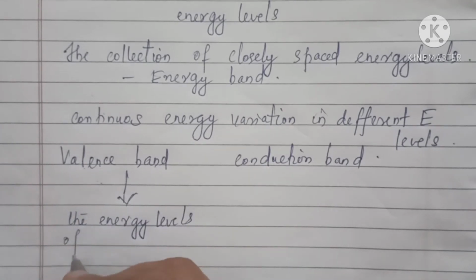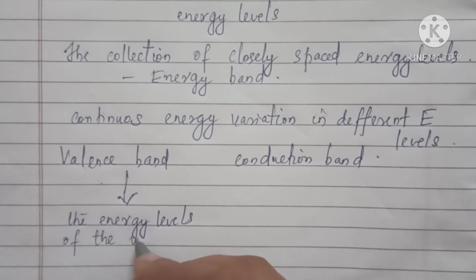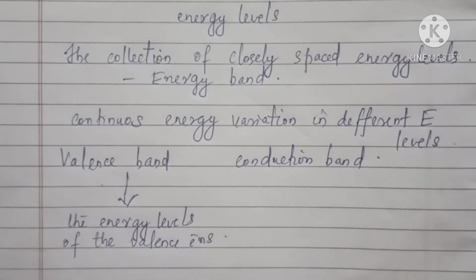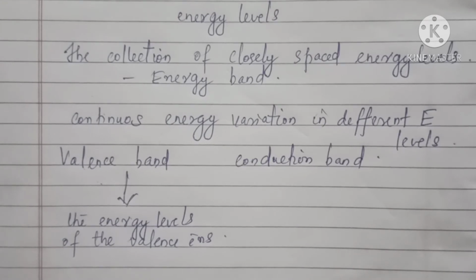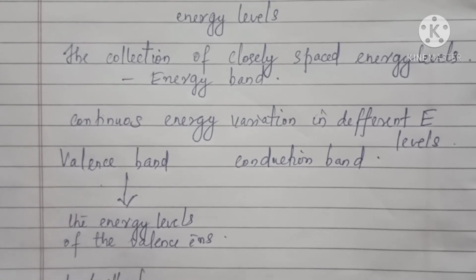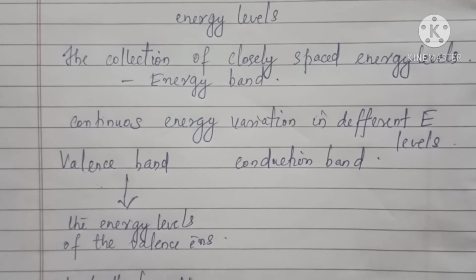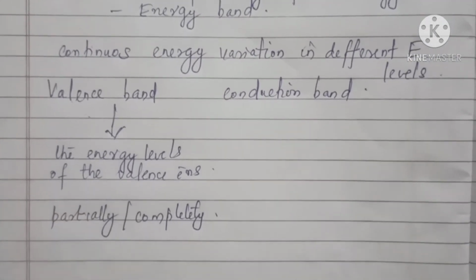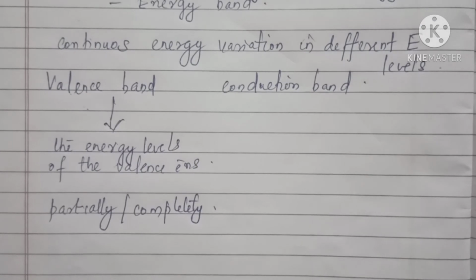This band may be partially or completely filled with electrons, but it is never empty. So the valence band can be partially filled or completely filled, but it's never empty. Clear?